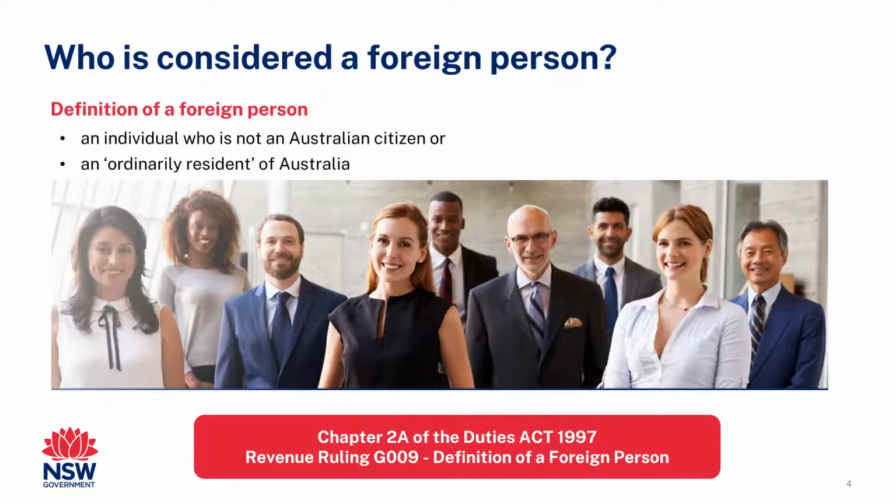Who is considered a foreign person? Generally, a foreign person for duties purposes is an individual who is not an Australian citizen or ordinarily resident of Australia. We will discuss the definition of ordinarily resident in the next video. Individuals, corporations, trusts, and foreign governments can all be deemed foreign persons for the purpose of surcharge purchaser duty. The status of an individual needs to be determined for most transactions as the foreign status of companies, partnerships, or trusts purchasing residential related property is determined by the underlying ownership of the entity.